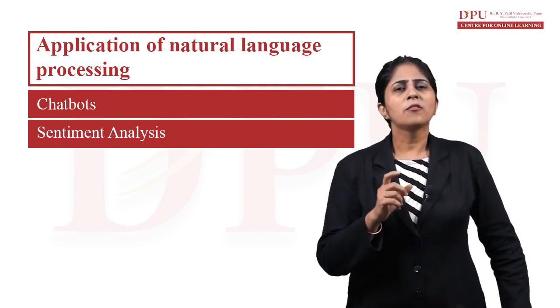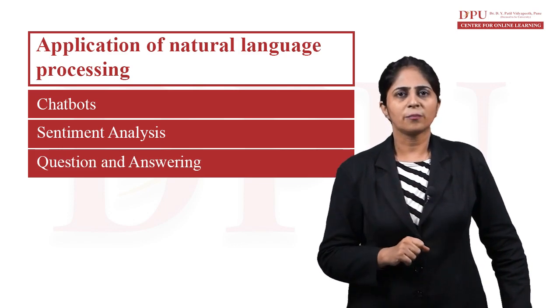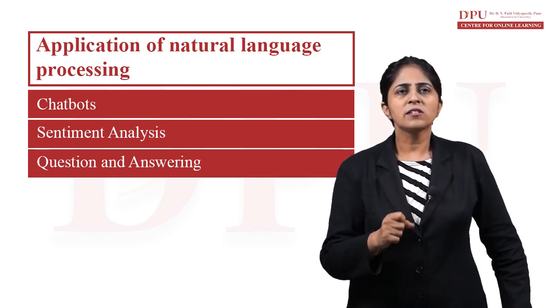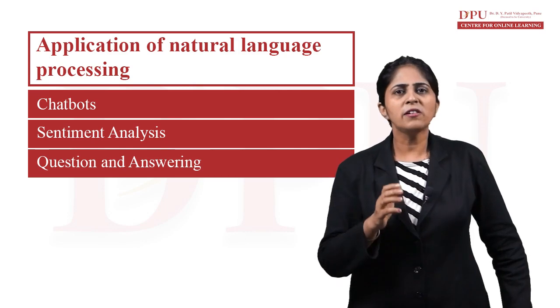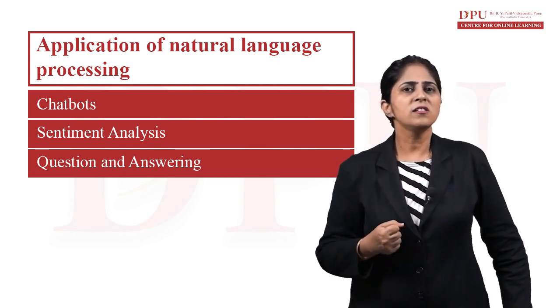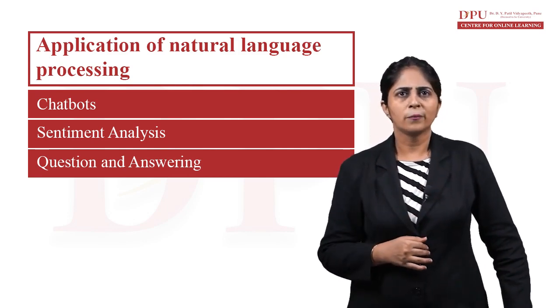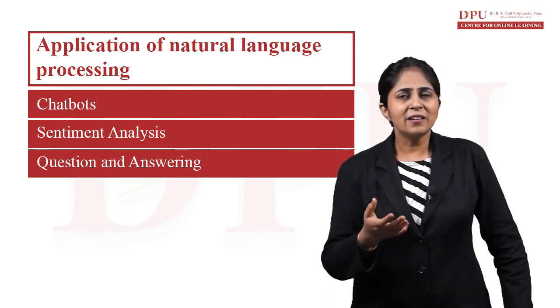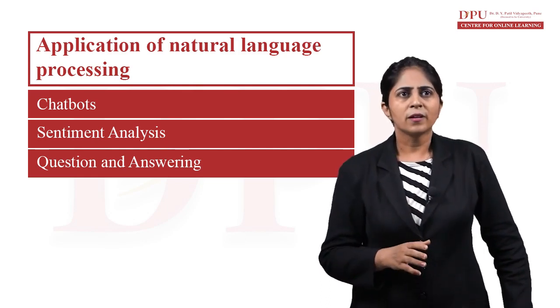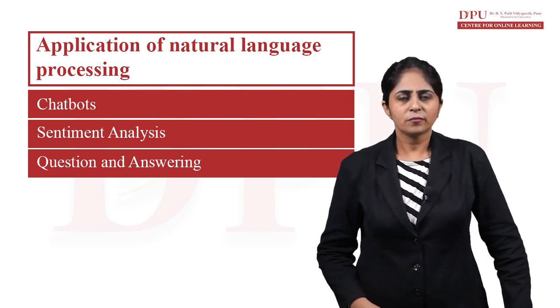Another application of natural language processing is question answering. A question answering system is an information retrieval system which automatically answers the questions asked by the user in natural language format, with grammatical and lexical rules, using a pre-analyzed database.